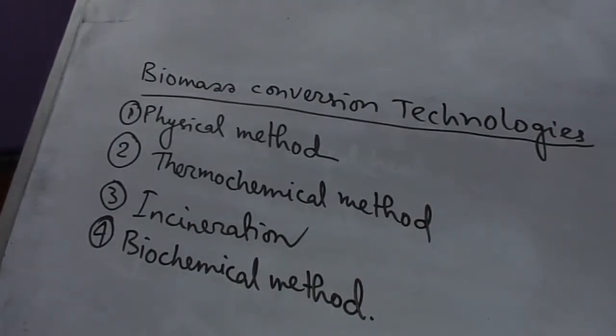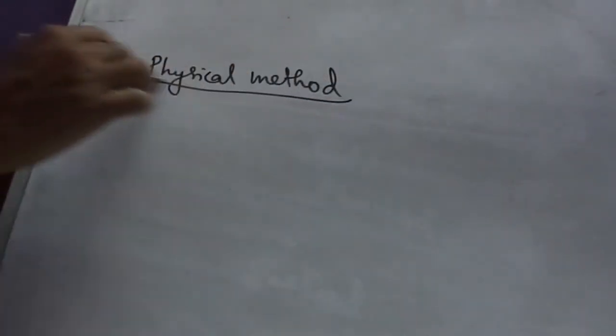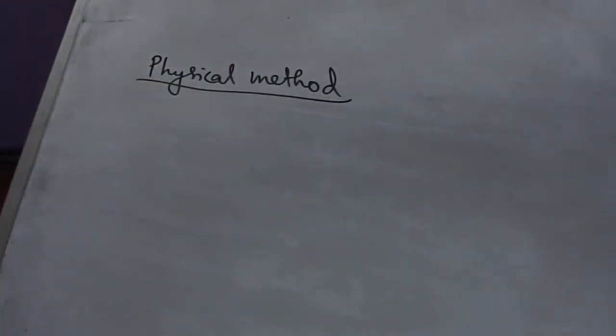First one, we discuss the physical method. The simplest form of physical conversion of biomass is through compression of combustible material. Its density is increased by reducing the volume by compression through the process called briquetting or pelletization.